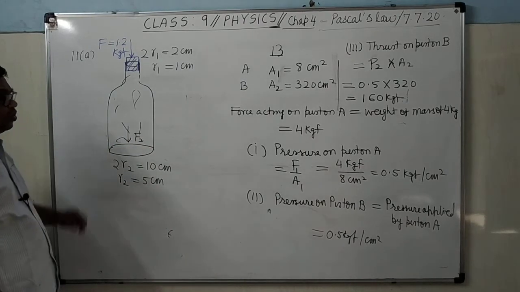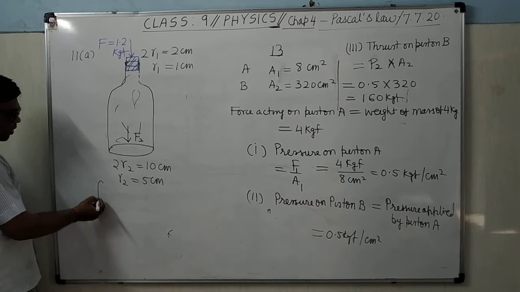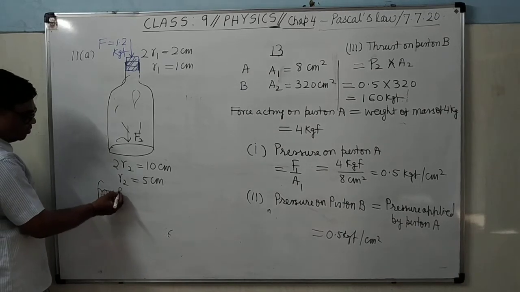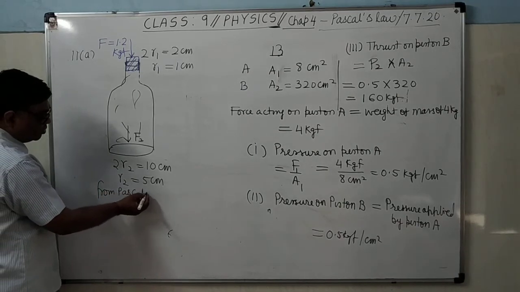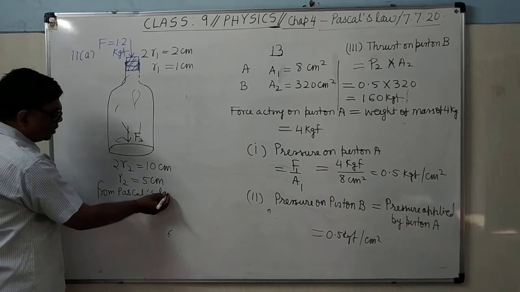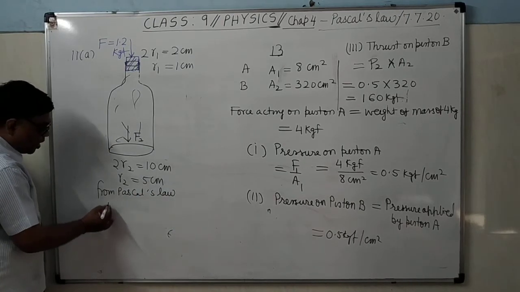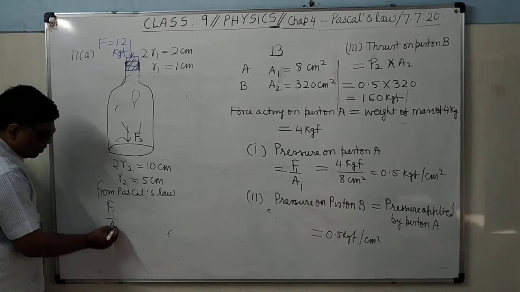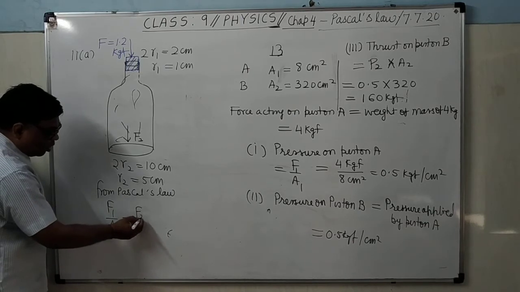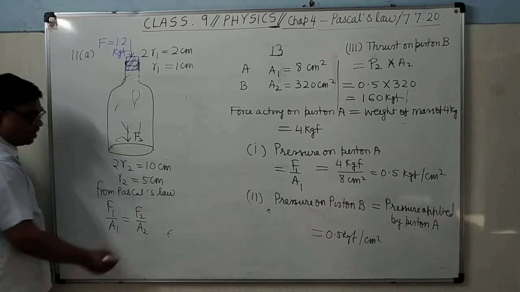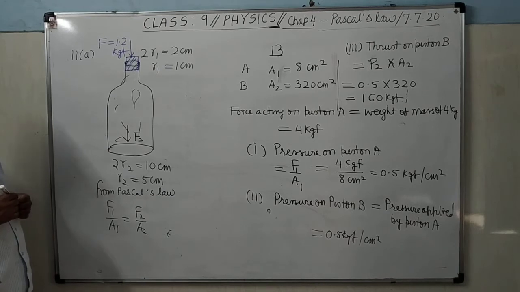It's clear? So how will you do? From Pascal's law, you can see here F1 upon A1 equals F2 upon A2. But here A1 and A2 are not given. So how will you find A1 and A2?